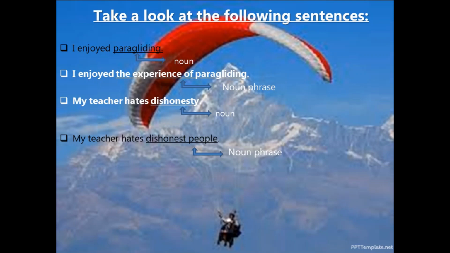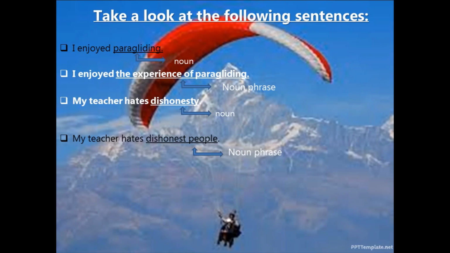Now here we also have that criteria of asking the question to the verb used in the sentence, what? So I enjoyed. Enjoyed is the verb, and so I asked the question, what did I enjoy? I enjoyed paragliding. So paragliding becomes the noun in the sentence, and it can work as the object of the sentence too. Right?